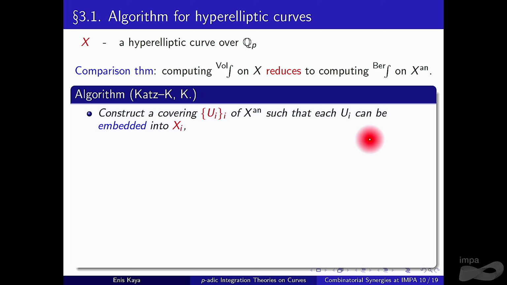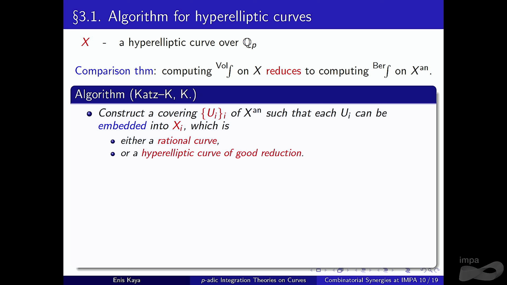Instead of a bunch of abstract objects, we just work with subsets. We first construct a covering of our Berkovich space such that every element in the covering can be embedded into another curve denoted by X_i, which is either a rational curve isomorphic to P^1, or a hyperelliptic curve of good reduction.